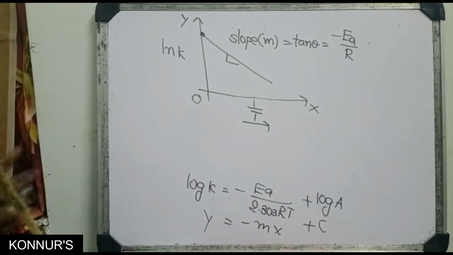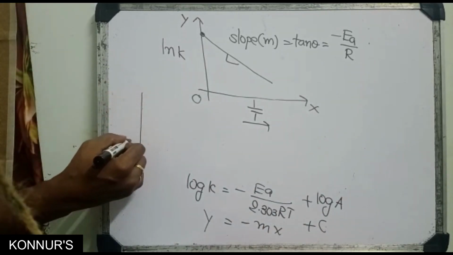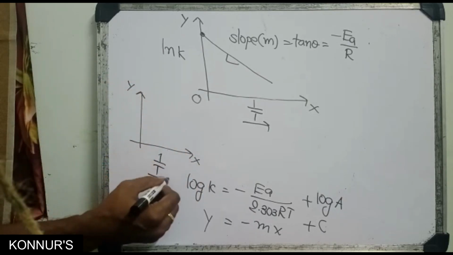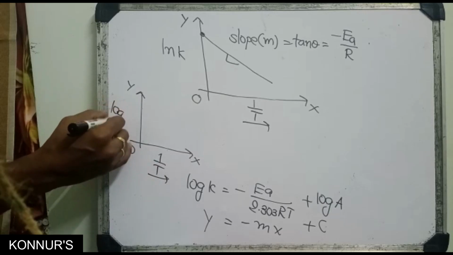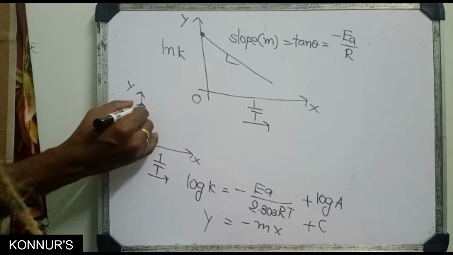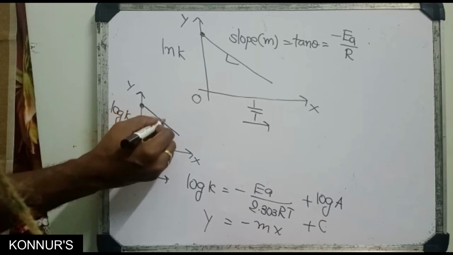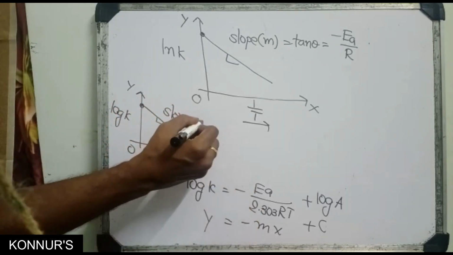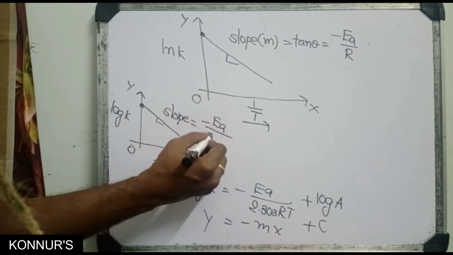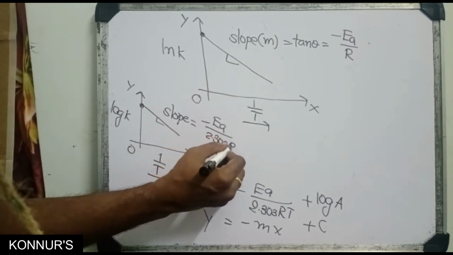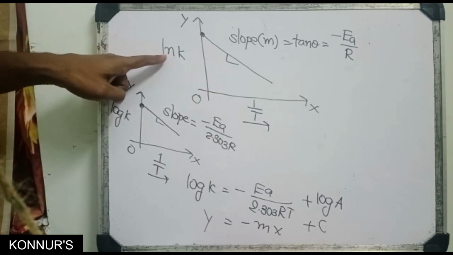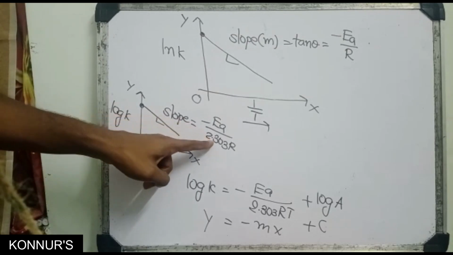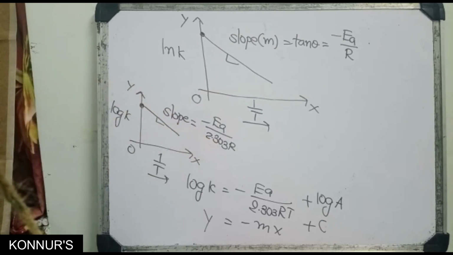Suppose you take 1 by T on the x-axis and log k on the y-axis. Then the slope is minus Ea by 2.303 R. So always remember, natural logarithm k means Ea by R. If log is there, 2.303 must be present.